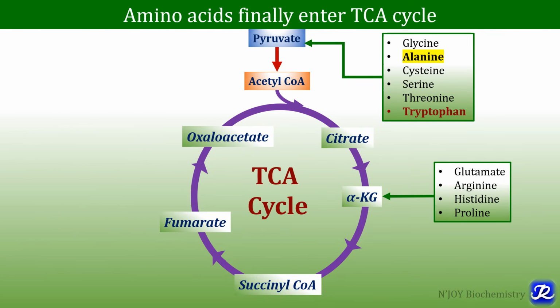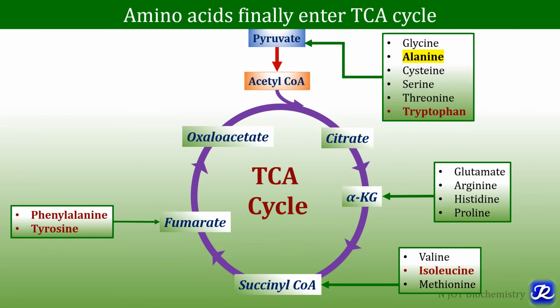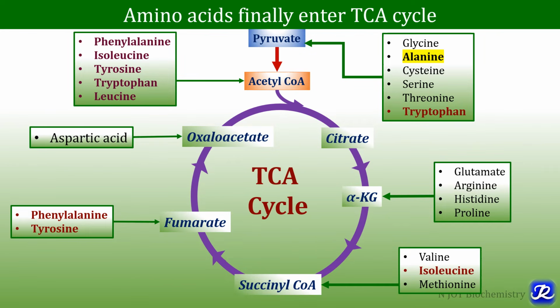Glutamate, arginine, histidine, proline leads to formation of alpha-ketoglutarate. Then succinyl-CoA is derived from valine, isoleucine, methionine. Phenylalanine and tyrosine leads to formation of fumarate, and metabolism of aspartic acid forms oxaloacetate. Acetyl-CoA is formed from phenylalanine, isoleucine, tyrosine, tryptophan, and leucine. Leucine is exclusively ketogenic. So finally, TCA cycle intermediates, these are the sites where amino acids finally enter.